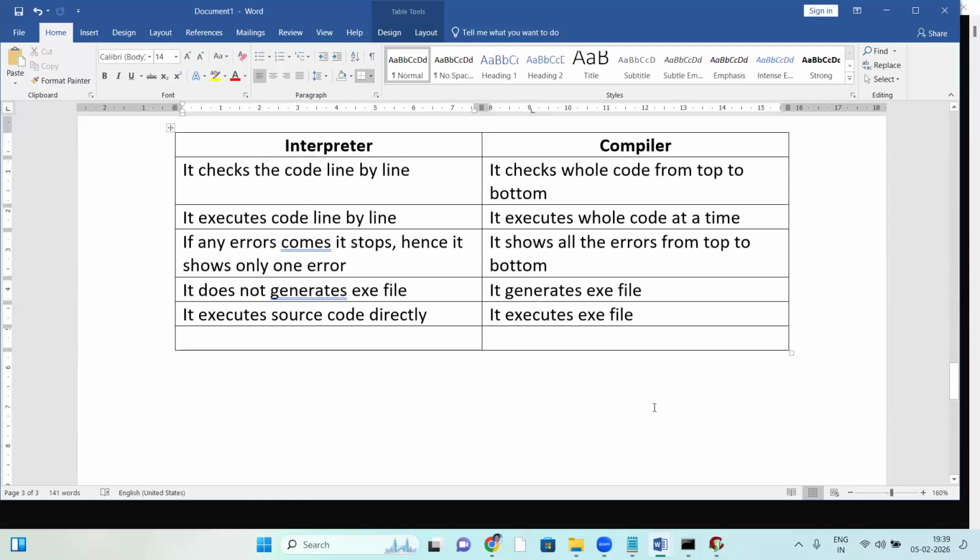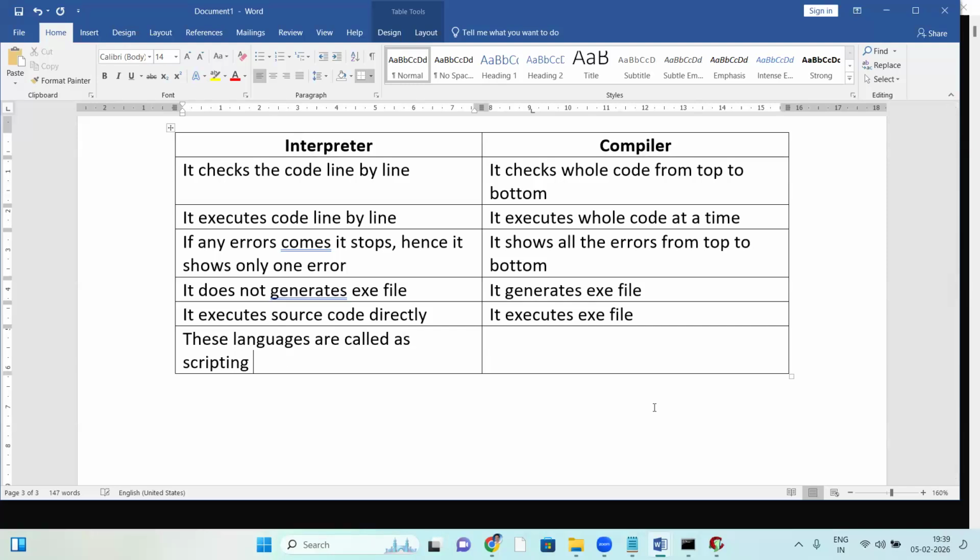So next difference: interpreter-based languages. These languages are called scripting languages.